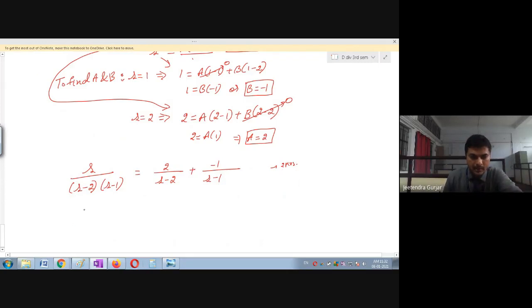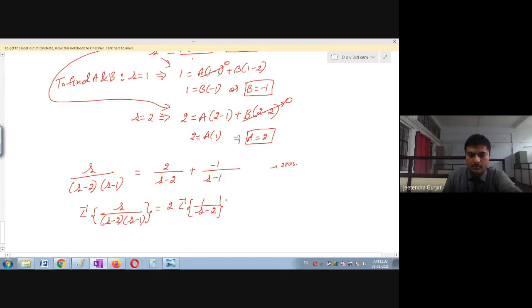Now we will find the Laplace transform. So this is inverse Laplace, please remember, the parameter s is given in the question, which means it is inverse. So this is now s divided by (s minus 2)(s minus 1) is equal to, we can see 2 is constant, so write 2 outside. This is L inverse of 1 upon s minus 2.